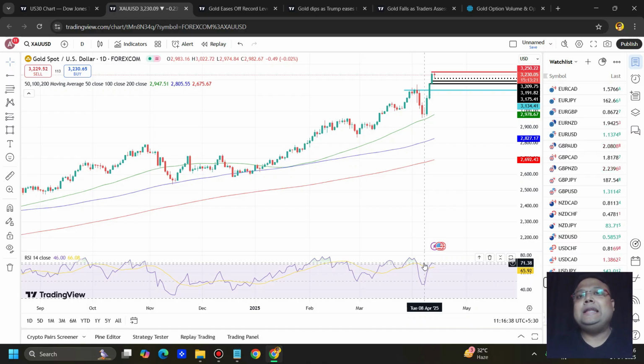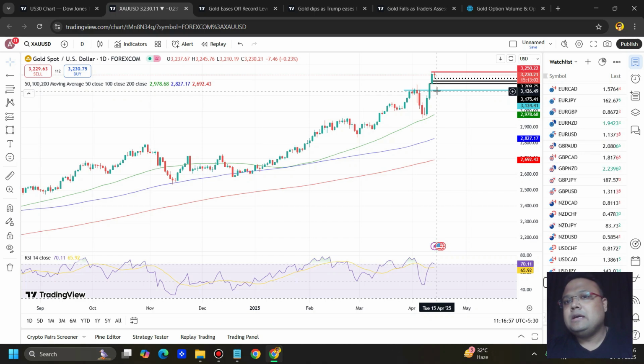I'm not talking about any trend reversal here, because many of you are still holding sell positions from 2600, 2700. I cannot even imagine. But as of now, if the market drops also, I won't be surprised. I'm expecting the market to come around the 3140, 3150 area. If the market takes support around this area, this can be a good opportunity to buy.